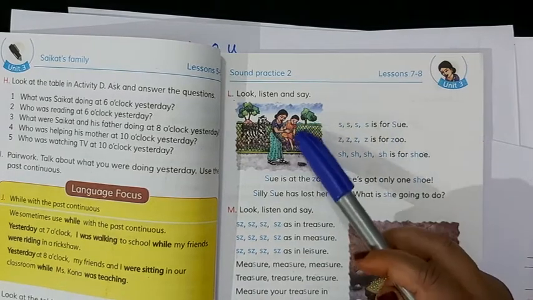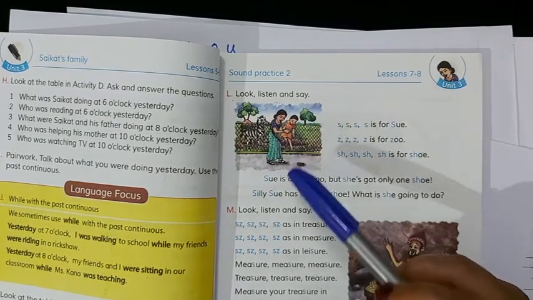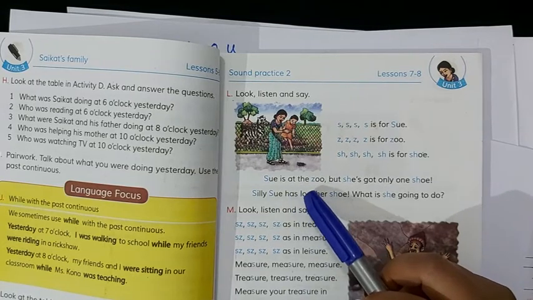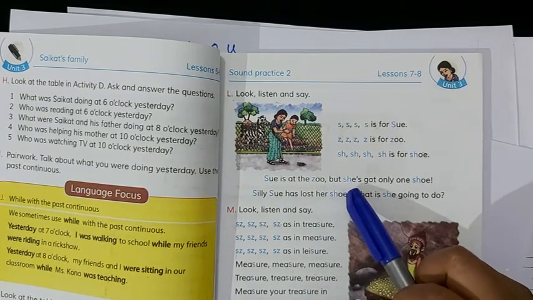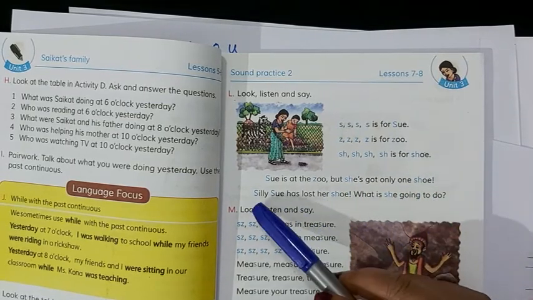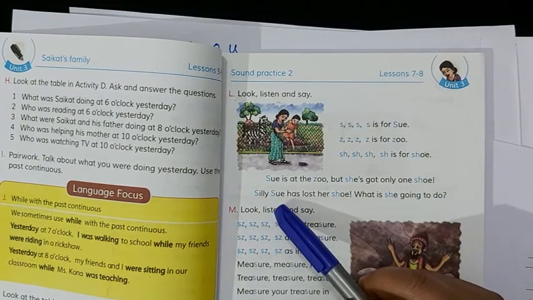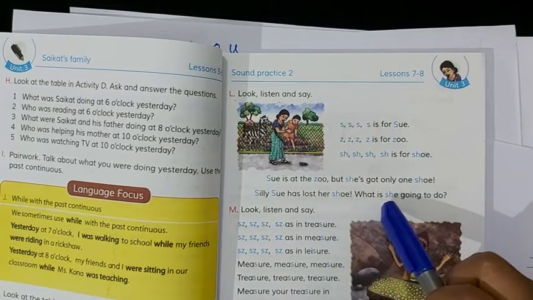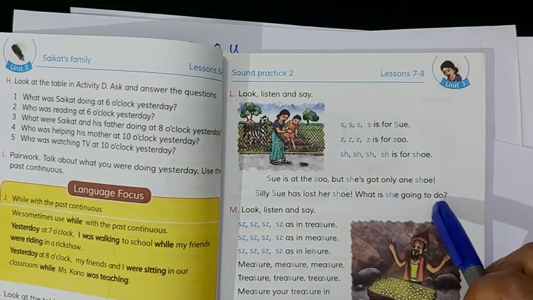So this is the name of Sui. I think this is a baby's name. Sui is at the zoo, but she's got only one shoe. Silly Sui has lost her shoe. What is she going to do?